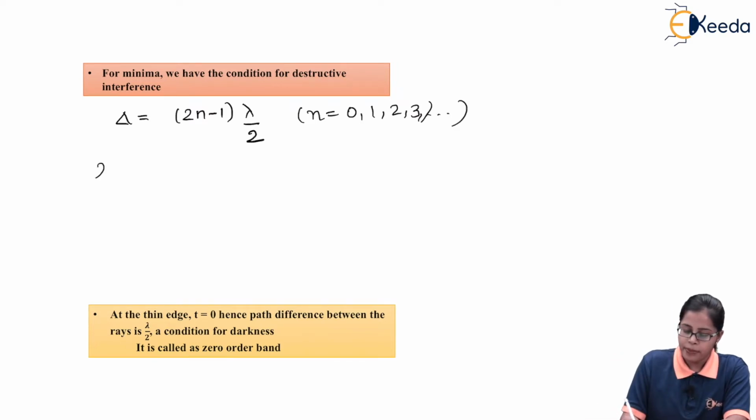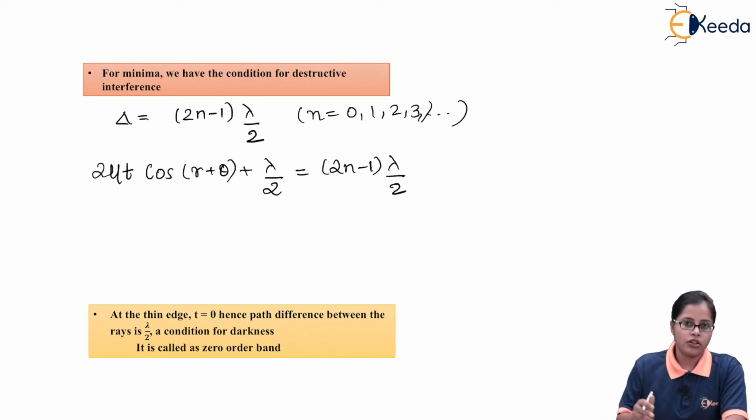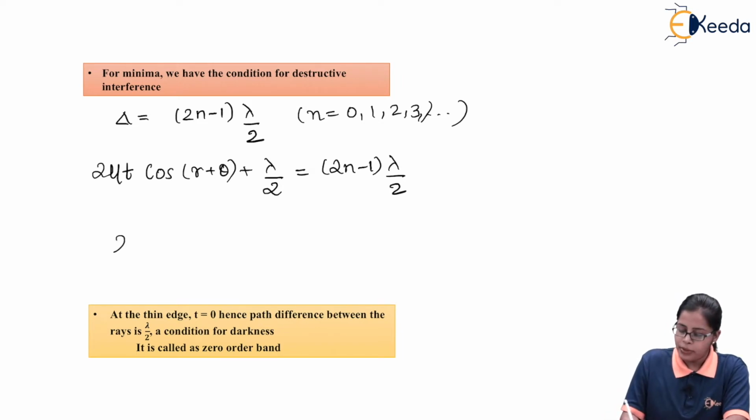Now, the effective path difference which we got was 2 mu t cos(r + theta) + lambda by 2, and this is equal to (2n - 1) lambda by 2. If we solve this equation, we get 2 mu t cos(r + theta) = n lambda.